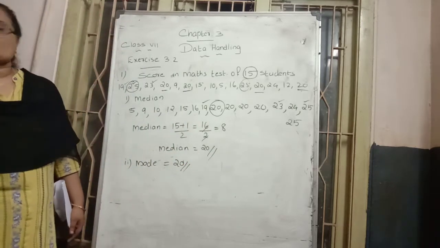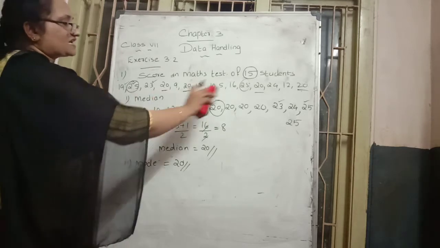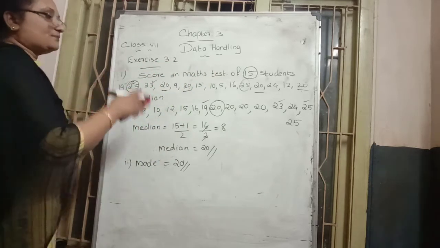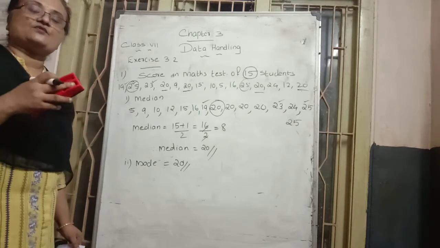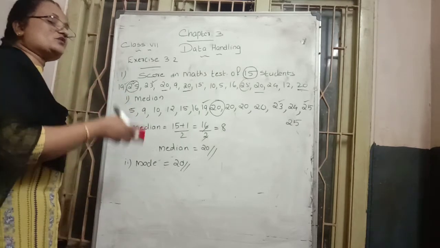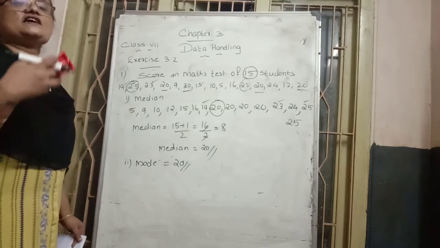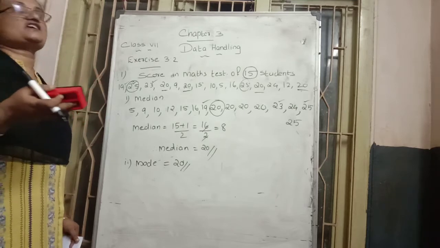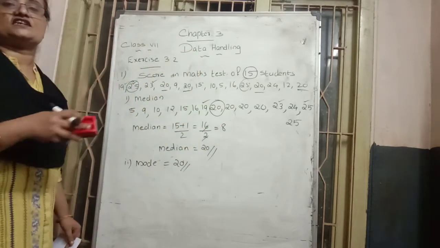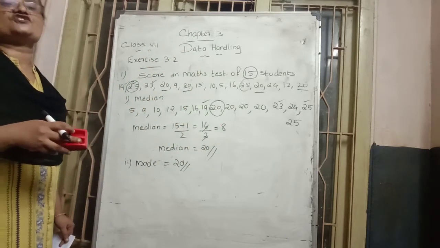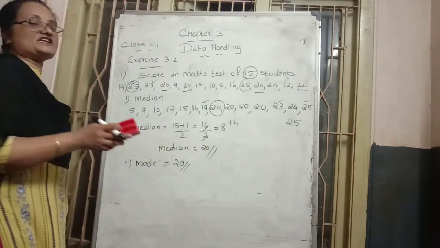So in this way we can write. For the median, first we write in ascending order, then write the repeated numbers with their repeated times, then count, and check whether the number of observations is odd or even. Here, in the odd case, add an extra 1 and divide by 2, then take half of that number. That number comes to 8 here. Then check in the ascending order, which number is at the 8th place? 20 is coming there. That's why we can say the median is 20.